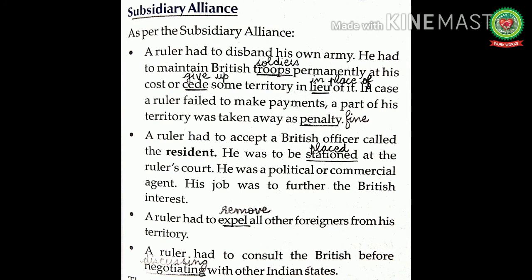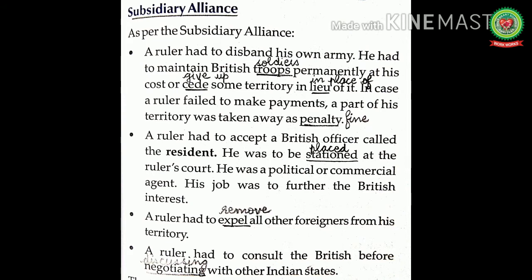Subsidiary alliance. As per the subsidiary alliance, a ruler had to disband his own army. He had to maintain British troops permanently at his cost or cede some territories in lieu of it. In case a ruler failed to make payments, a part of his territory was taken away as penalty.